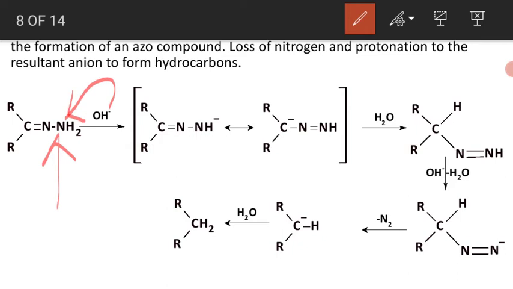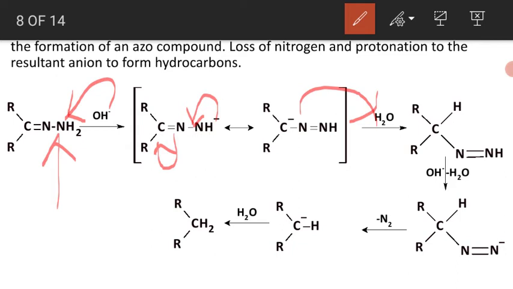As a result, we get NH minus. The negative charge on the nitrogen is delocalized. As a result, we get a negative charge on the carbon. This negative charge on the carbon abstracts one proton from the water molecule.